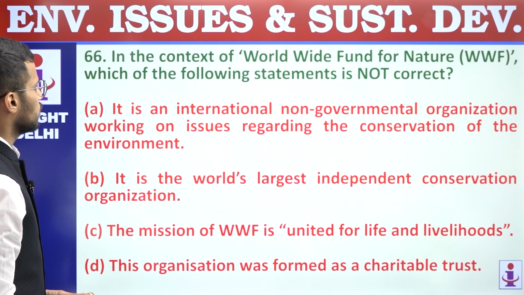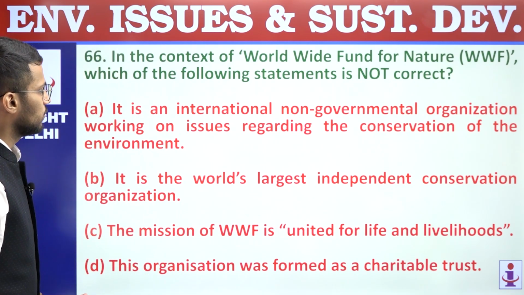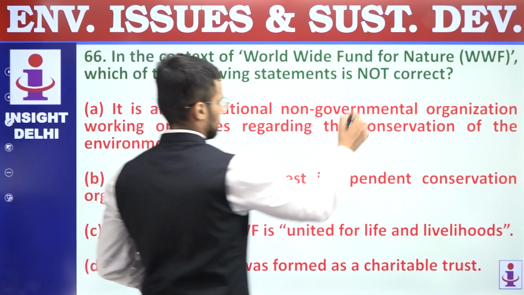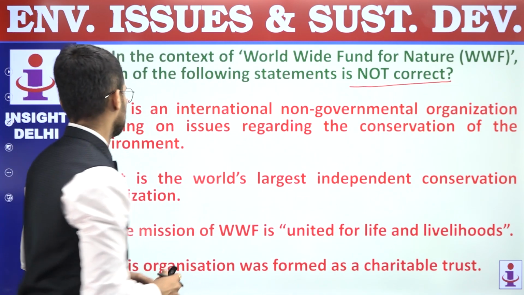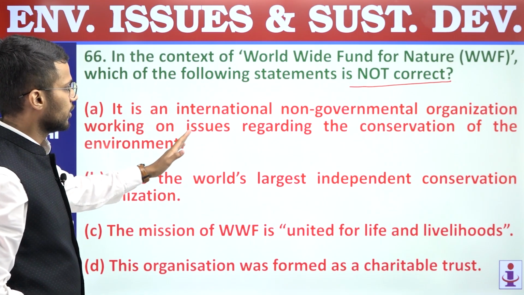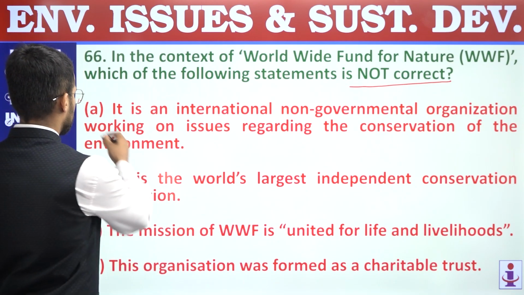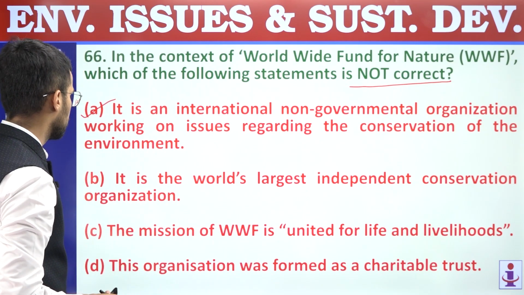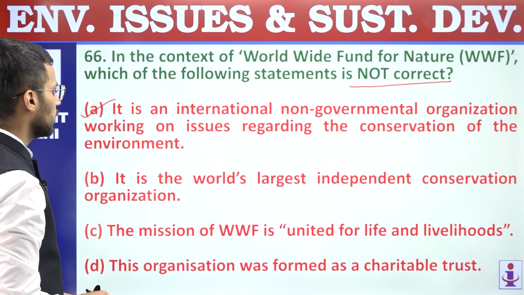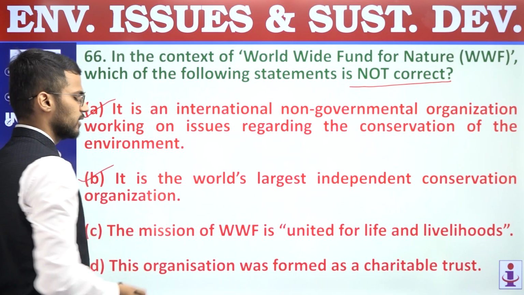66. In the context of World Wide Fund for Nature, WWF, which of the following statements is not correct? A. It is an international non-governmental organization working on issues regarding the conservation of the environment. So that is a correct statement, general statement regarding WWF. B, it is the world's largest independent conservation organization. So this is also a correct statement.